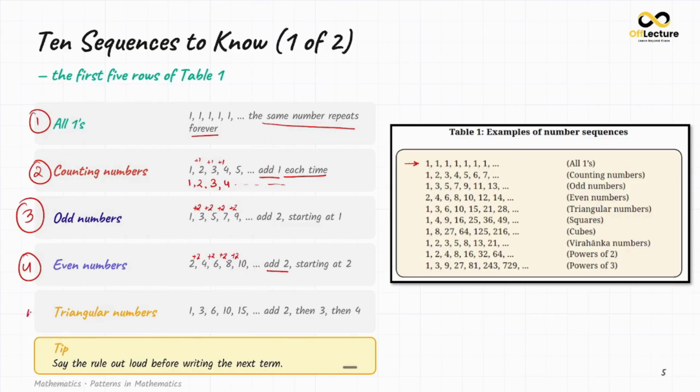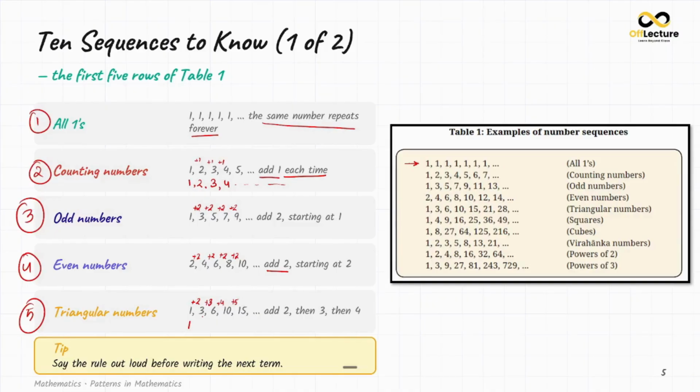Then come triangular numbers. What we are doing here is, we are first adding 2, then we are adding 3, then we are adding 4, and so on. So let's suppose we have 1, we have added 2 here, so we will get 3. Now we are increasing this 2 by 1, so we will add 3 here to get 6, then we are adding plus 4 here to get 10, then we will add plus 5 to get 15, and so on. Okay, so these are the first 5 rows of table 1, that is the examples of number sequences.